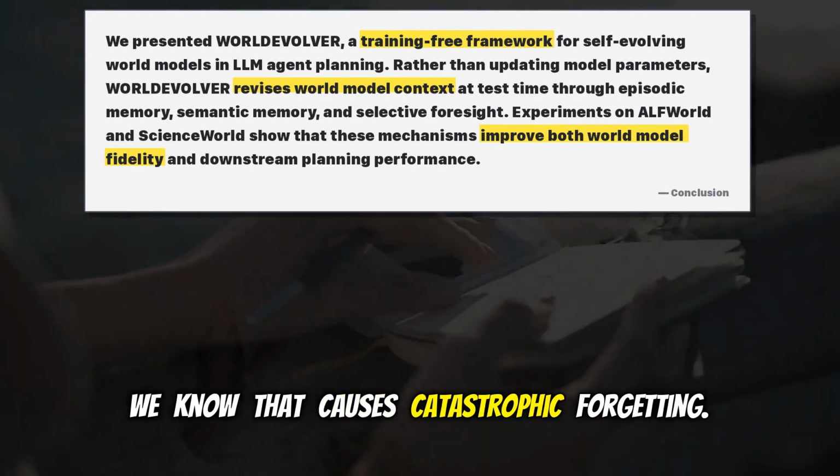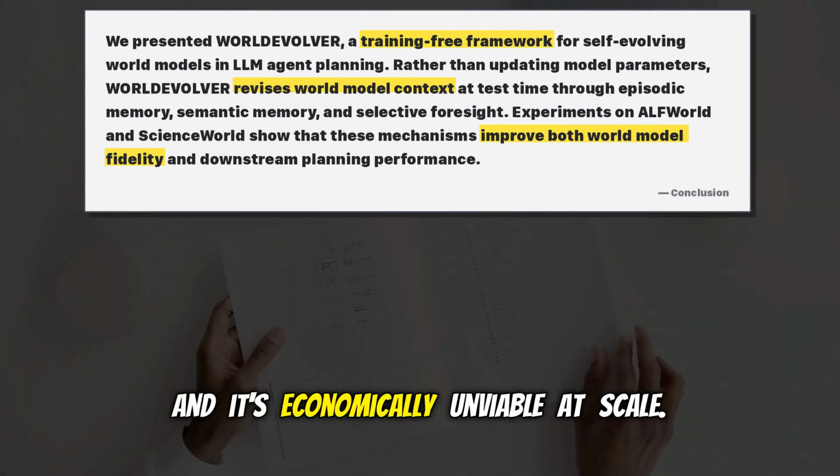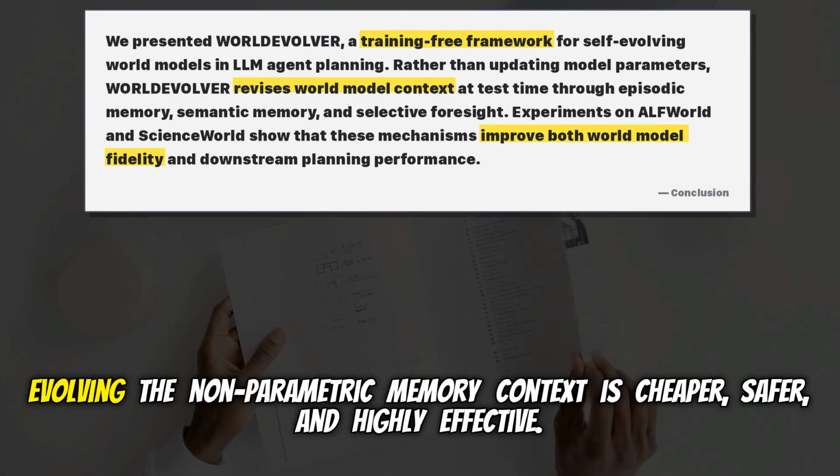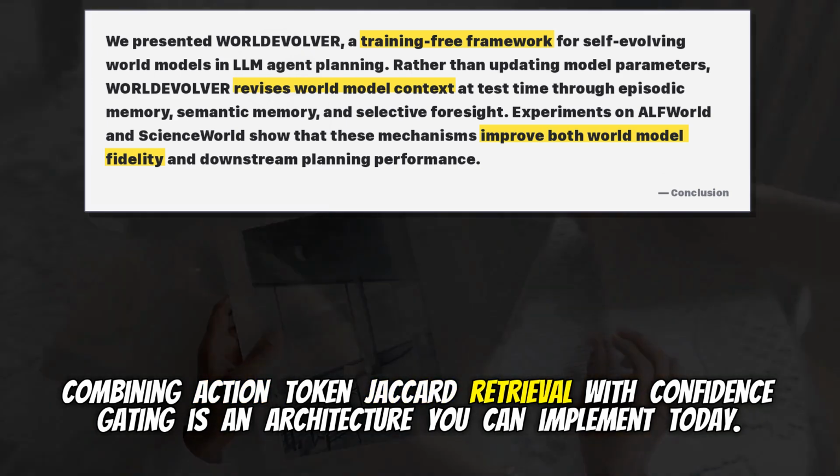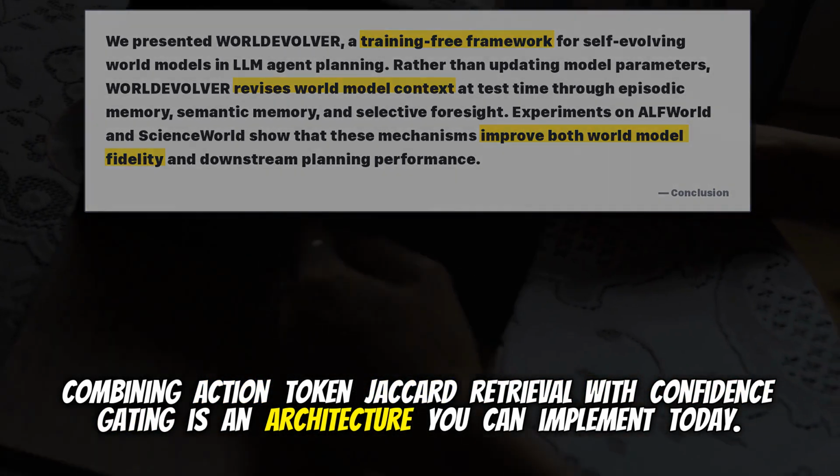We know that causes catastrophic forgetting. And it's economically unviable at scale. Evolving the non-parametric memory context is cheaper, safer, and highly effective. Combining action token Jaccard retrieval with confidence gating is an architecture you can implement today.